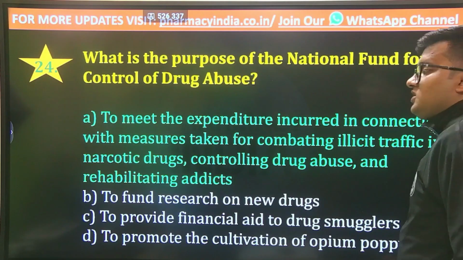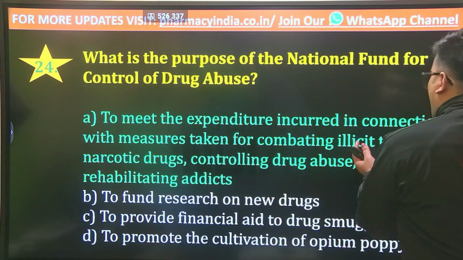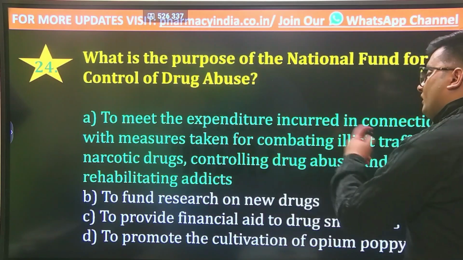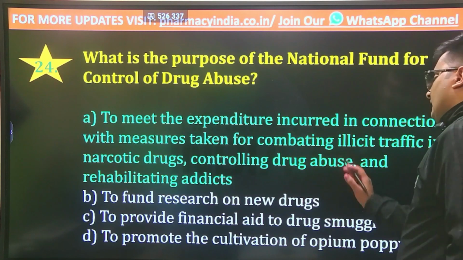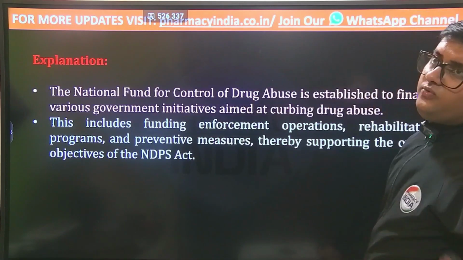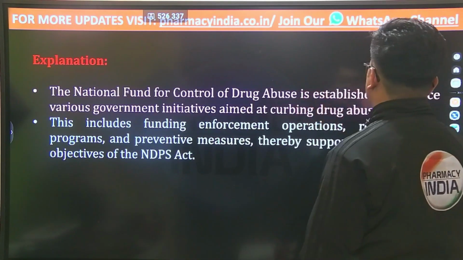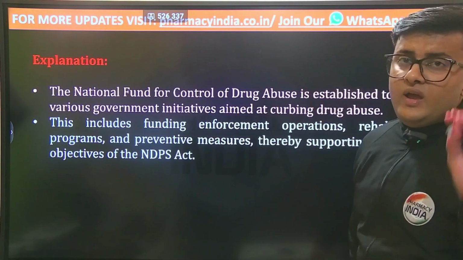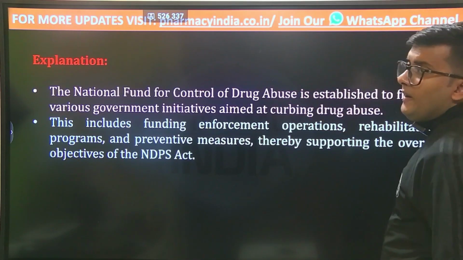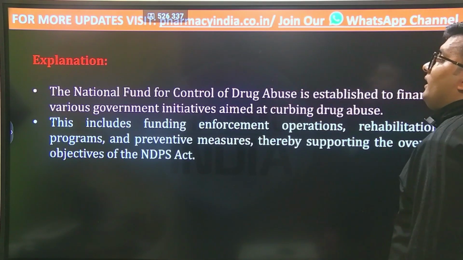expenditure incurred in connection with measures taken for combating illicit trafficking in narcotic drugs, controlling drug abuse, and rehabilitating addicts. The National Fund for the Control of Drug Abuse is established to finance various government initiatives aimed at curbing or controlling drug abuse.